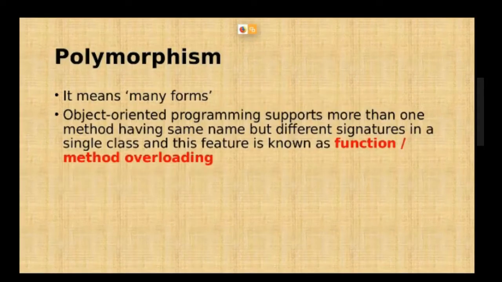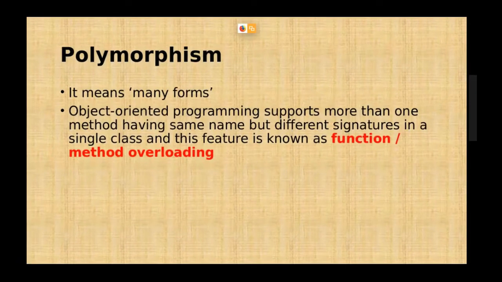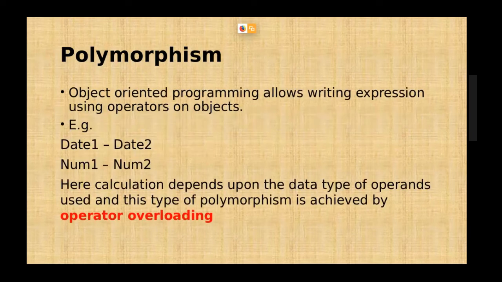Polymorphism simply means many forms. For example, object oriented programming supports more than one method having the same name. That means functions with the same name at more than one place, but with different signatures in a single class. And this feature is known as function or method overloading. Okay, let's see an example of polymorphism.